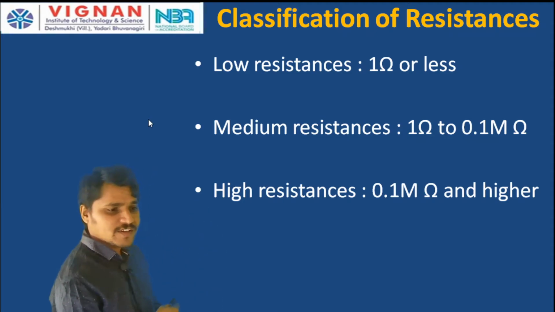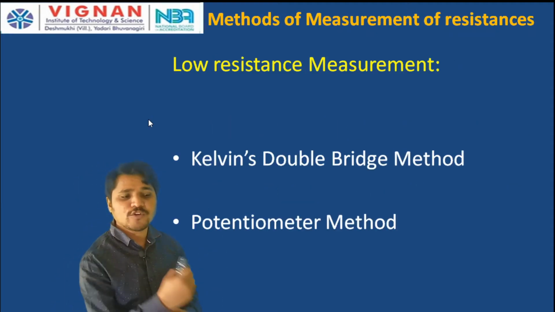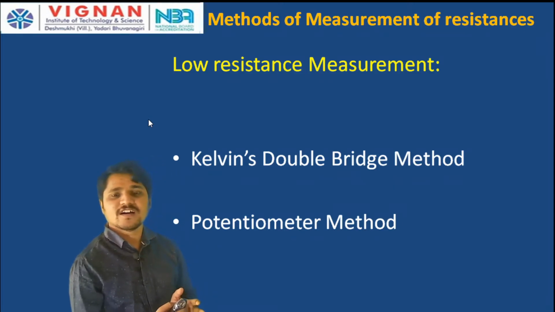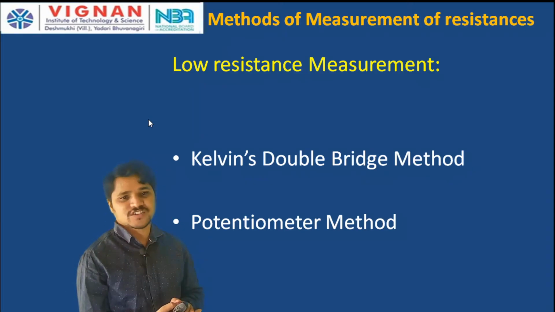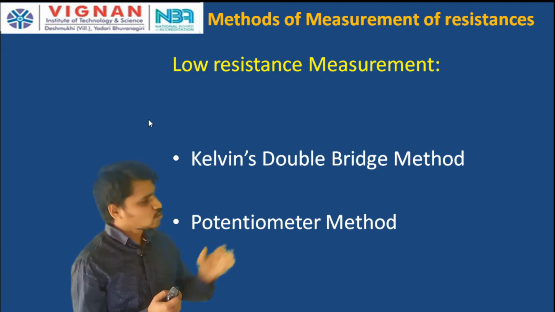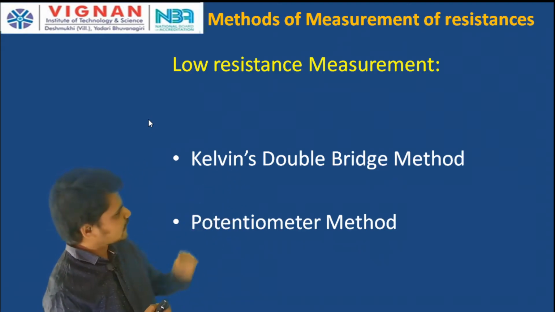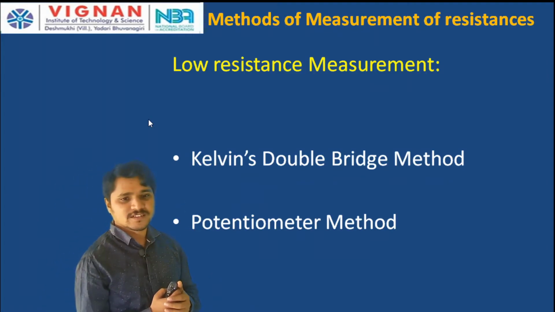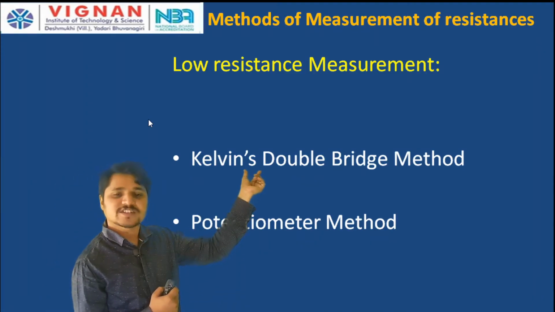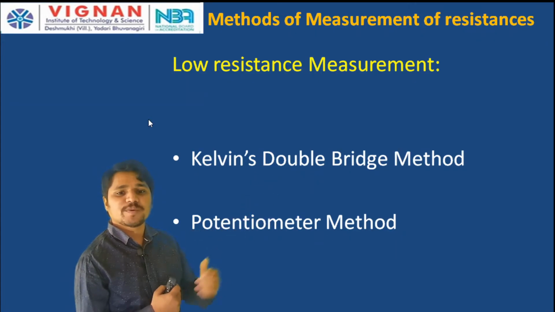Depending upon this classification, how are we going to measure the resistance? First one is low resistance measurement. To measure low resistance, we have mainly two methods. First one is Kelvin's double bridge. The second one is the potentiometer method. By using a potentiometer also we can measure the resistance.